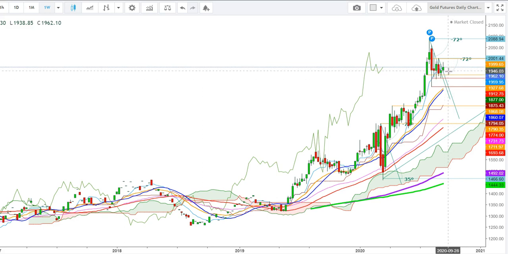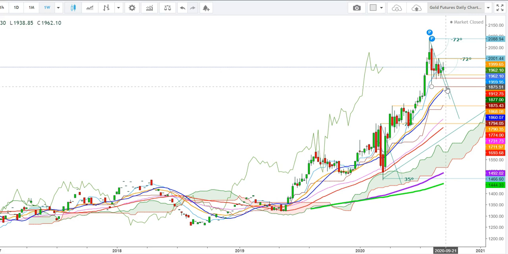So friends, on the other hand, I find that if the gold futures start the upcoming week with a gap down opening, we'll see the gold futures try to defend the immediate support of $1927, and the second support will be found at the level of $1914. Friends, if the gold futures are not able to defend this support of $1914 during the upcoming week, we'll see the gold futures remain under heavy bearish pressure, and they can test the level of $1876 during the upcoming weeks.